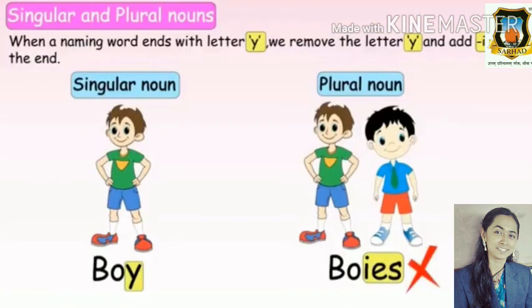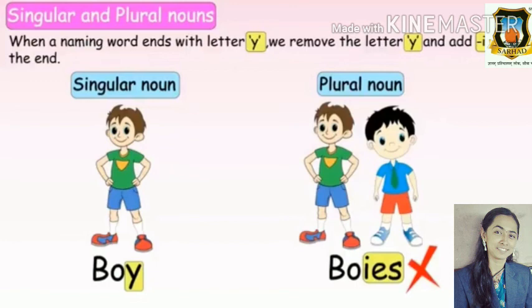Now here you can see the singular noun B-O-Y, boy. The word boy ends with the alphabet Y. So can we remove Y and add IES to make the plural noun? So it will become B-O-I-E-S? No, it is a wrong word, because before Y there is O. Is O a consonant or a vowel?